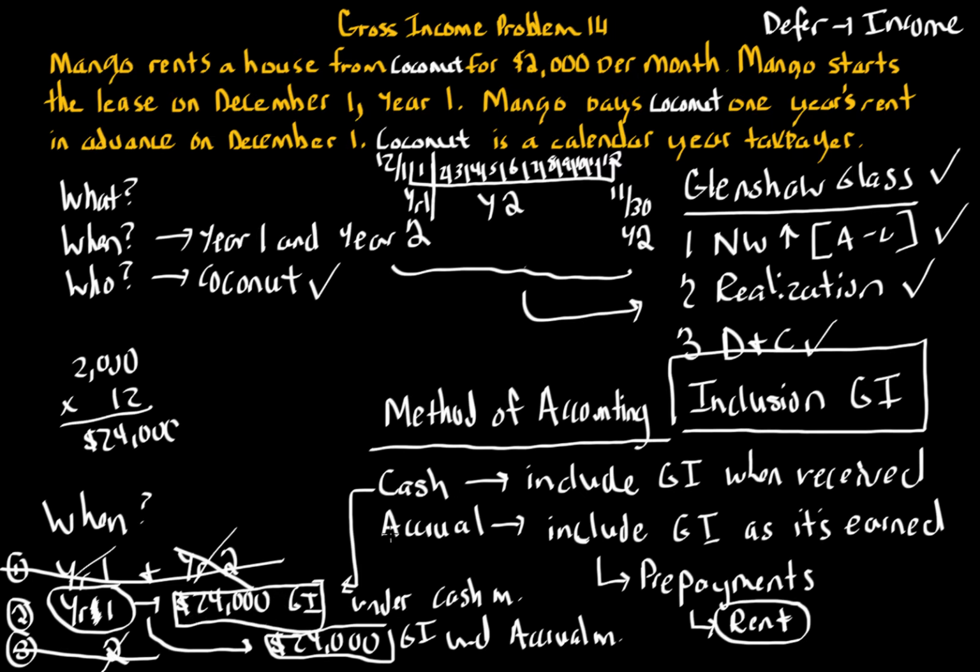Versus if you received the $24,000 in year 2, you would be able to extend that until the end of year 2 when you pay it, and you could invest that $8,000 and make some money off it. So from a tax standpoint, because of time value of money, we always want to defer income.